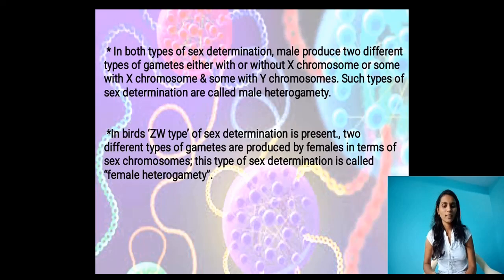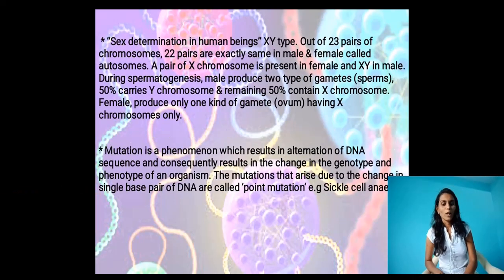During spermatogenesis, the male produces two types of gametes, called sperms. 50% carry the Y chromosome and the remaining 50% contain the X chromosome. Here in the case of males, X and Y, two types of gametes are there. Female produces only one kind of gamete, the ovum, having X chromosomes only.